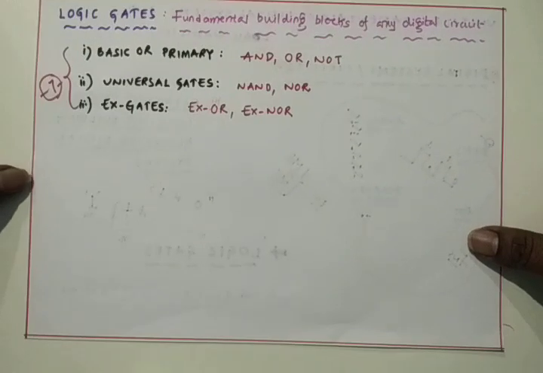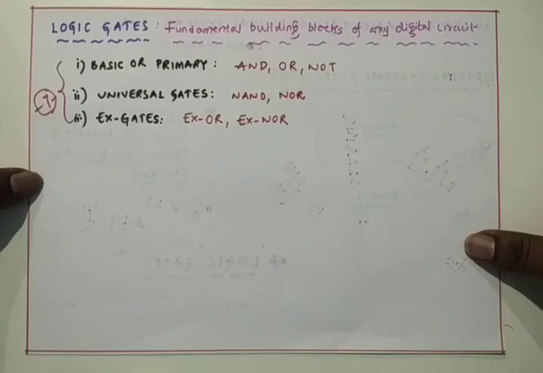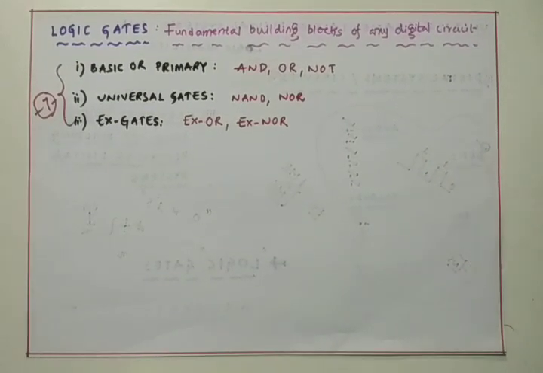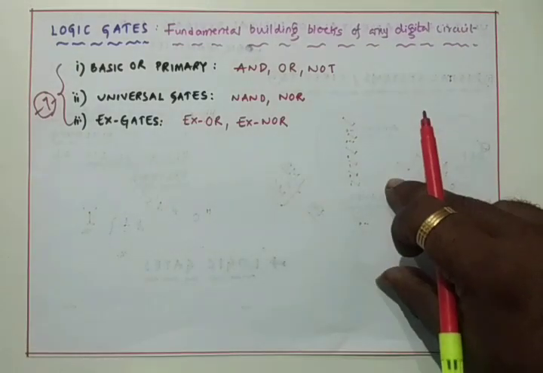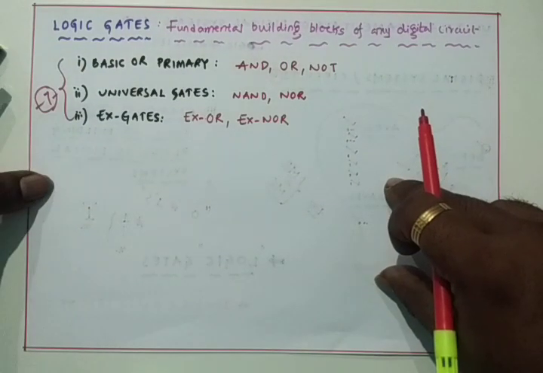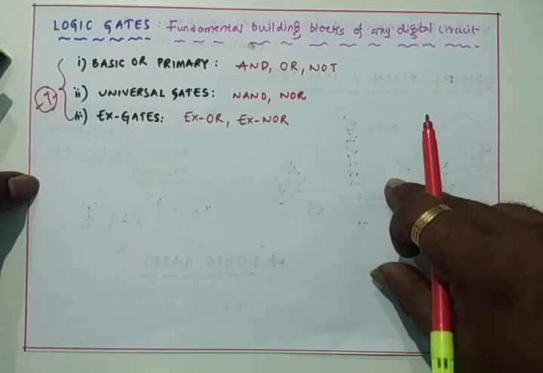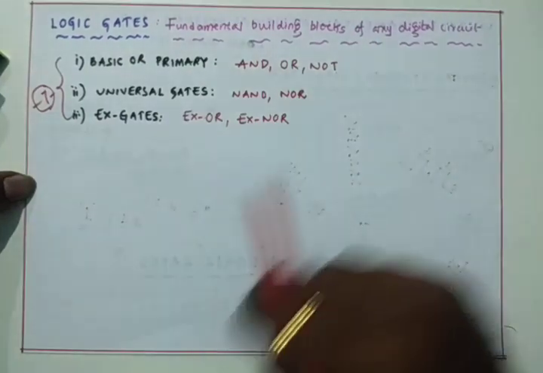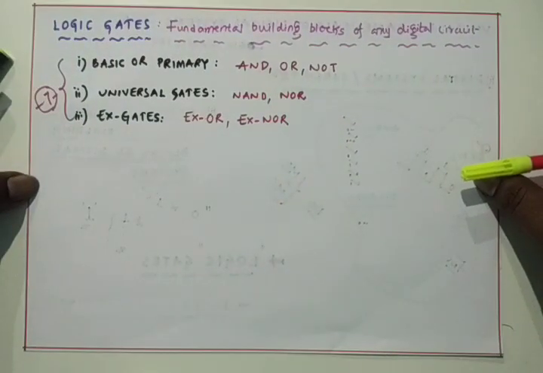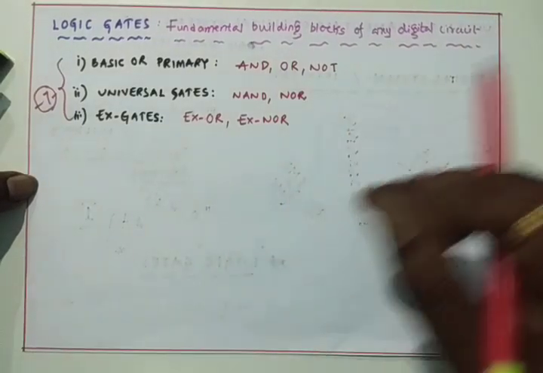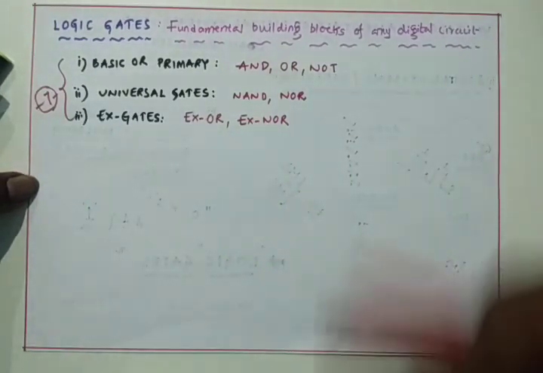That means if you take any digital system in the world, it is composed of these 7 logic gates only. These are the fundamental building blocks of any digital system.